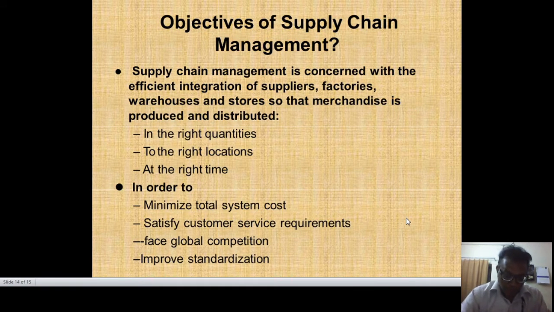Now we have already discussed the elements of supply chain. That means from this supply chain we can come to a conclusion about what the objectives of supply chain management are, because the supply chain objective is concerned with the efficient integration of suppliers, factories, warehouses and stores, so that merchandise is produced and distributed in the right quantities to the right locations at the right time. Then supply chain management is concerned with minimizing total system cost, satisfying customer service requirements, facing global competition and improving standardization.